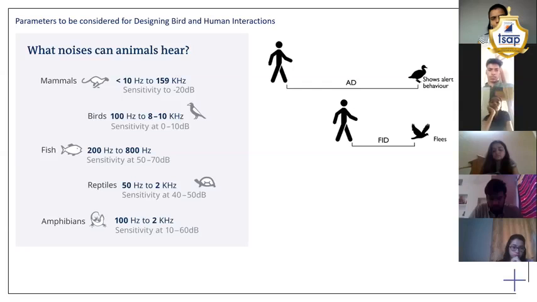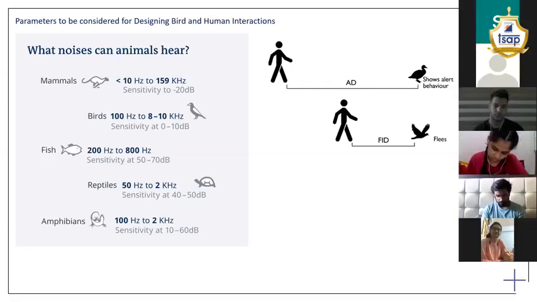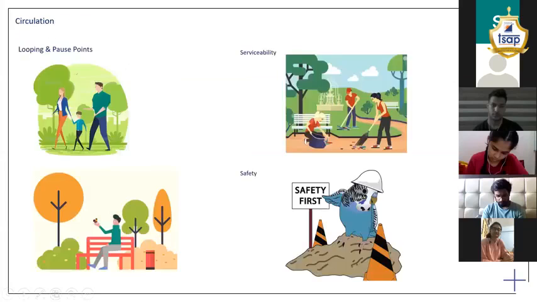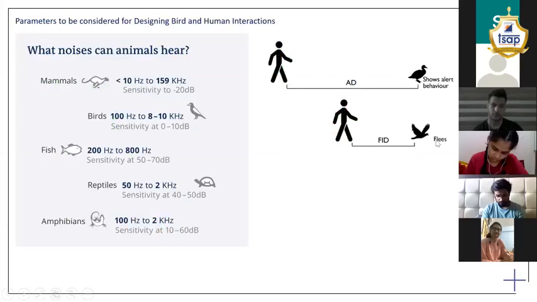And also, when a human approaches a bird, at a particular distance, every bird species has a distance at which it gets alerted by an approaching human, which is called the alert distance, which you will see over here. So, which is the alert distance.